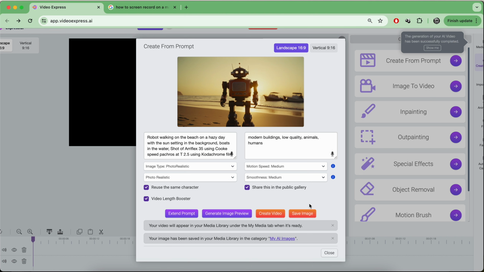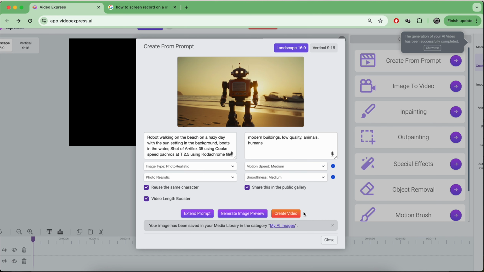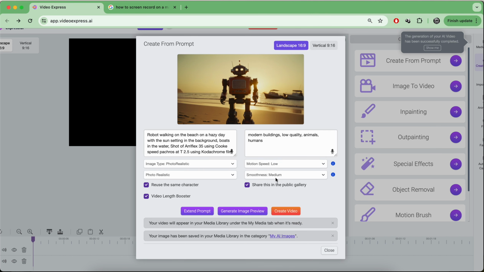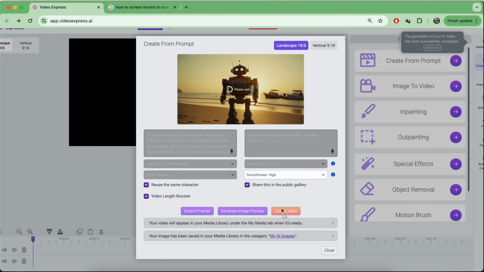So one thing that you want to do is save your image. It'll save in your image library. And then if you want to re-access that image later, you can go access it again and you can try to animate it again. But what I'll do typically is if I have one video that I'm really excited about, oh, how's it going to look if I do this? How's it going to look if I do that? I'll basically just go through all of these. So I'll just start on low and I'll create video with medium, and then I'll create video with high smoothness.